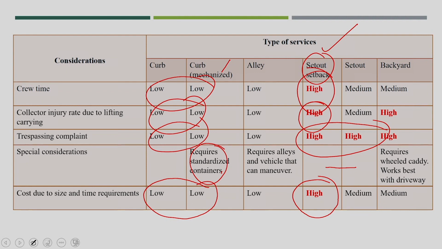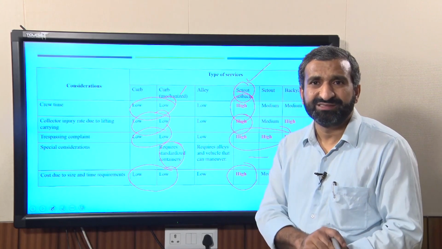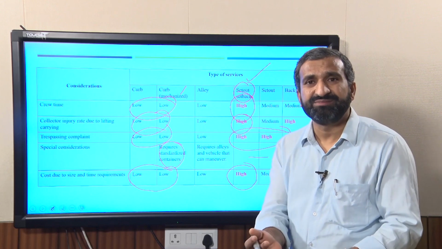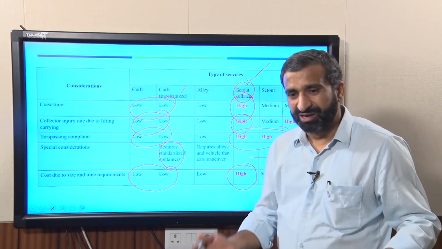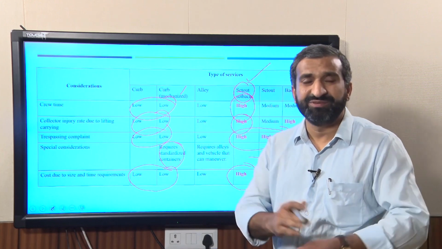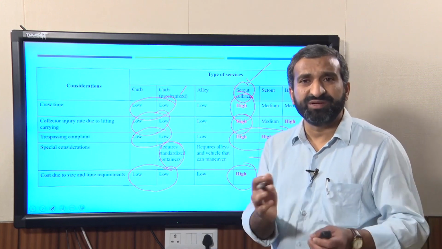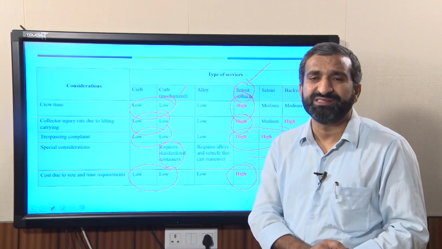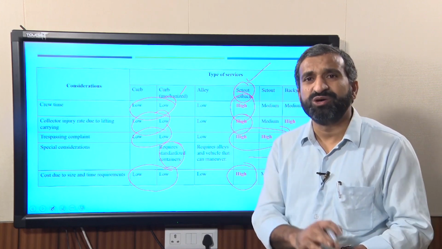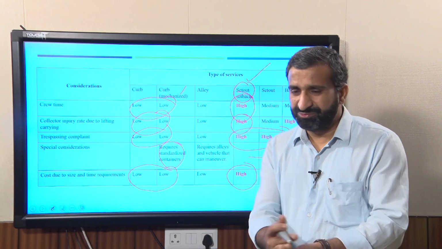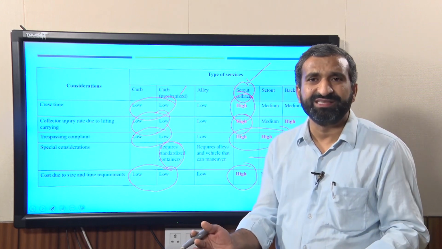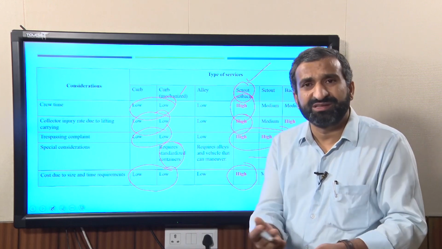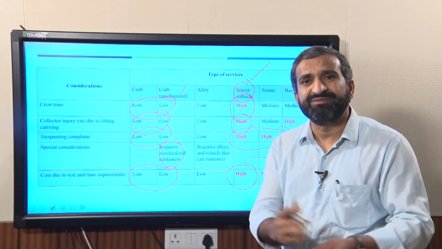So for that we need some money from the house owners also, because obviously it is a service, and for a service I think we have to pay. Under Swachh Bharat Mission, if any city or particular area has started the house to house collection system, the house owners have been asked to pay from 30 rupees to 200 rupees, based on the different city classes, class 1, class 2 cities.